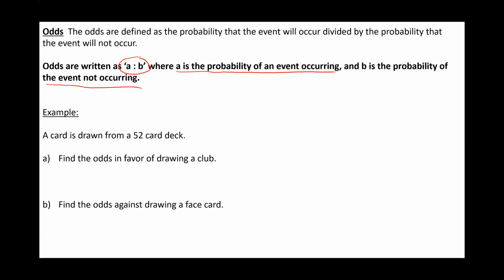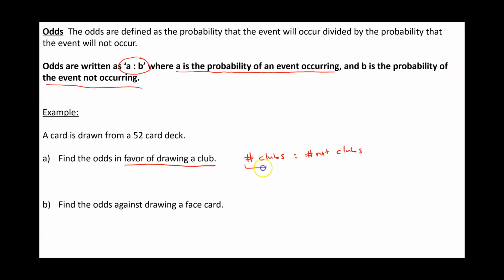So for example, a card is drawn from a 52 card deck. Part A says, find the odds in favor of drawing a club. Okay, now odds are written as A to B, where A is a probability of an event occurring and B is a probability of an event not occurring. So here's what we're going to ask ourselves. In favor of drawing a club. So our ratio is going to be the number of cards that are clubs to the number of cards that are not clubs. In a deck of cards, and you can go back to your notes where I gave you guys an illustration of the deck of cards.